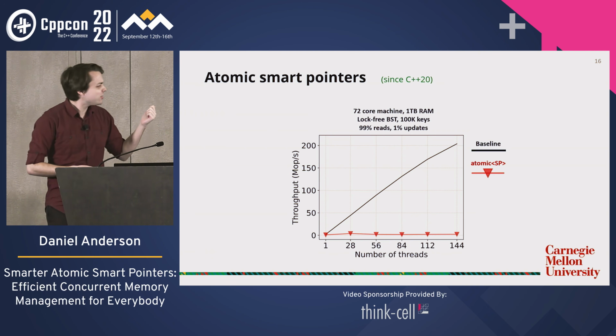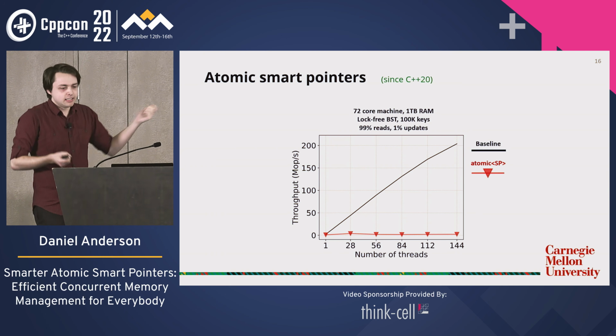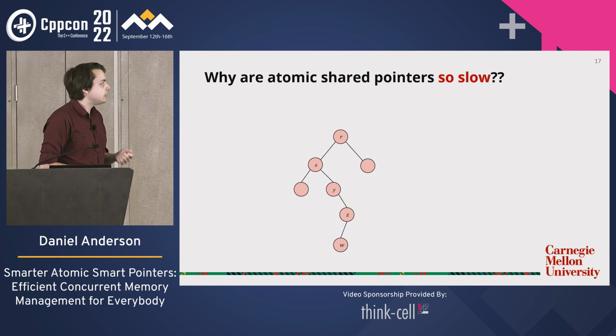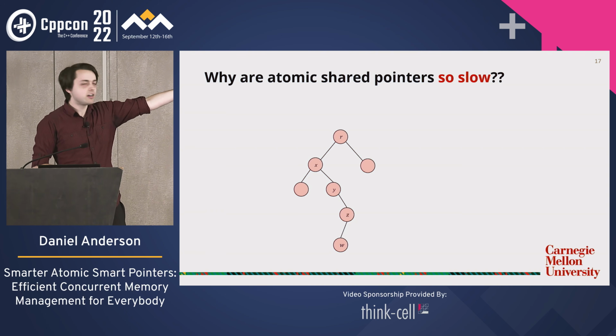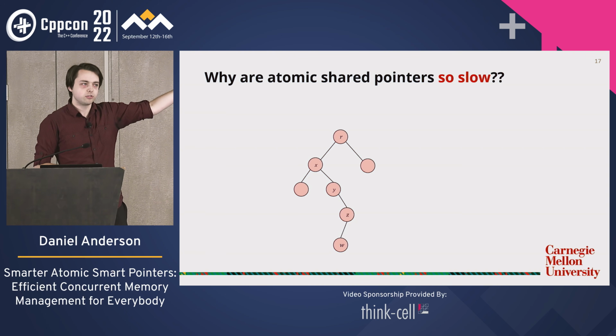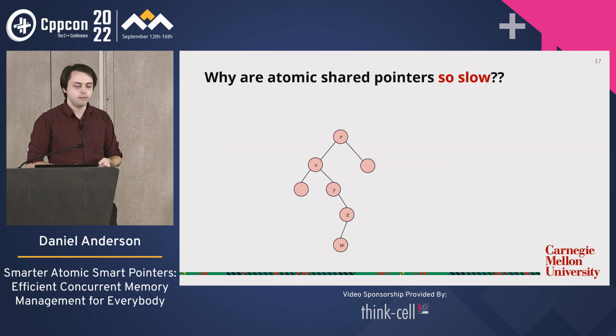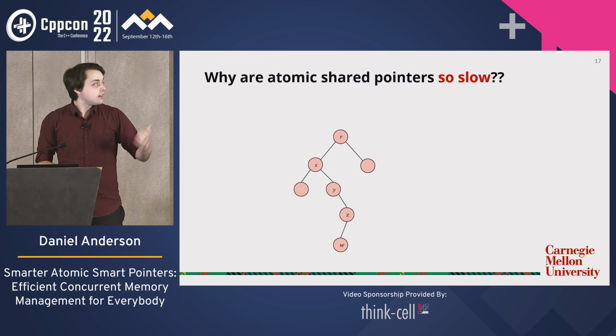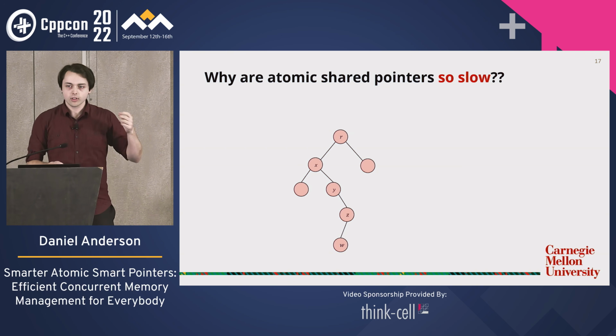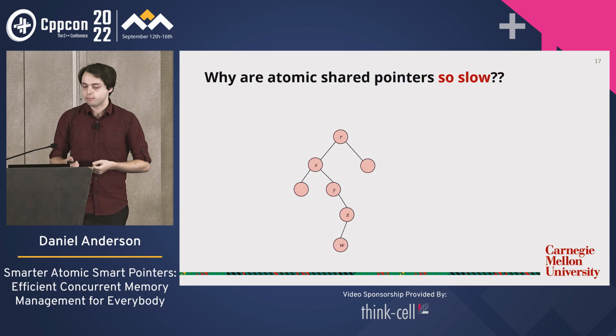Is there a bug in our code? I mean, it can't be that bad, can it? Well, let's look into it. So why are they so slow? What went wrong? So here's our binary search tree, right? This is our mental model for thinking about the performance here. So what actually happens when we go to read this binary search tree when it's implemented using atomic shared pointer?